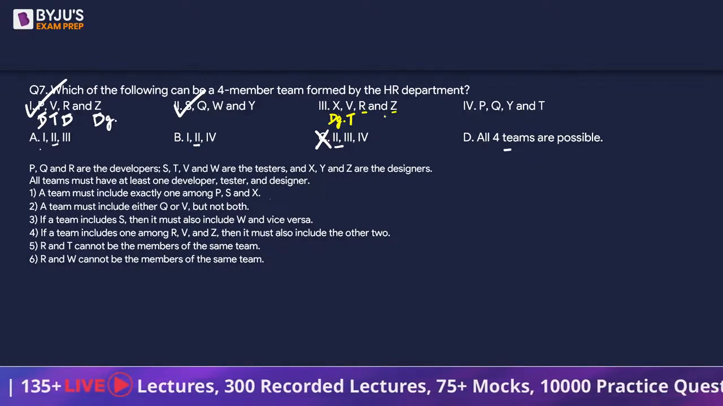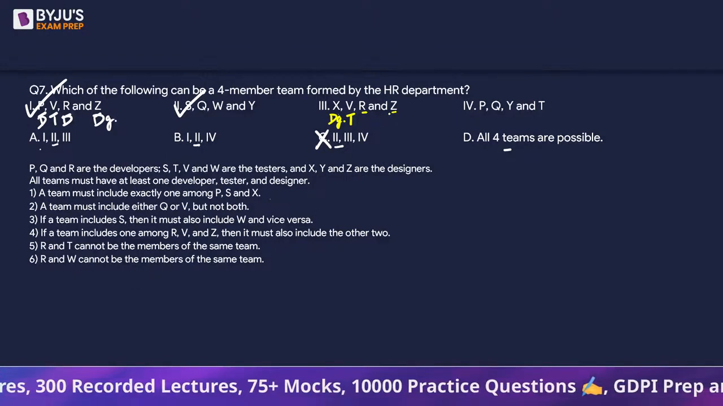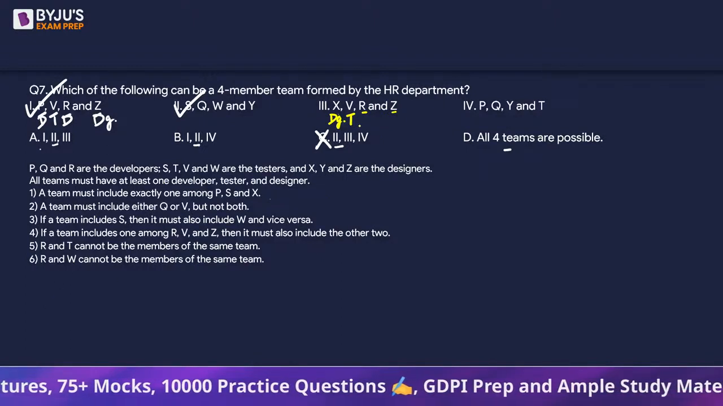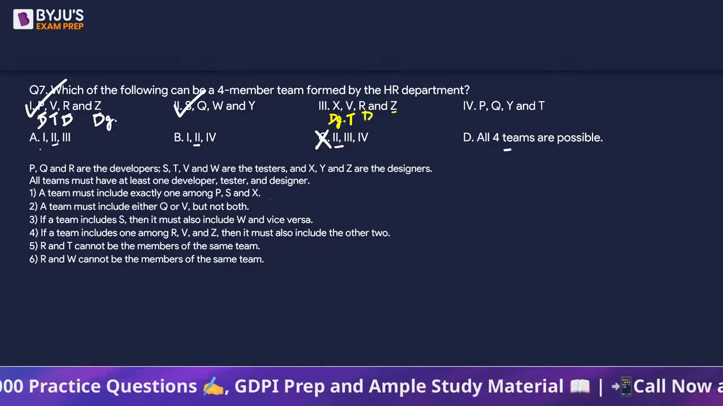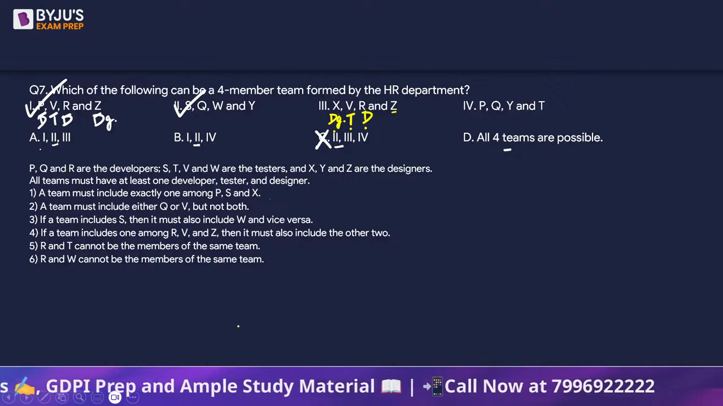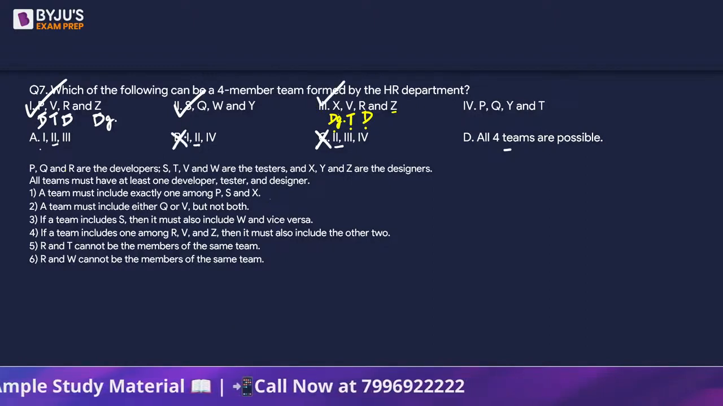R and T cannot be the members of the same team. We don't see a T here. R and W cannot be the members of the same team. We don't see a W here. So all the 6 conditions are met. We need a developer. So R is a developer. So we have one person from each of the 3 categories. So that means third is also possible. So answer B to nahi.